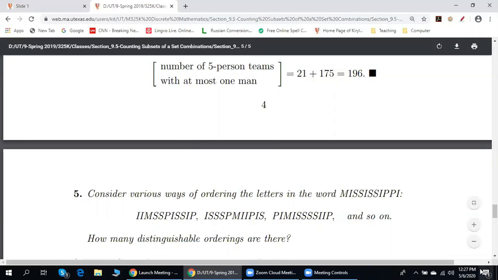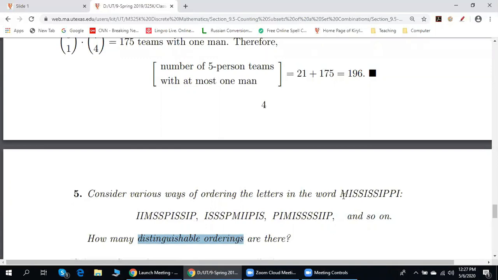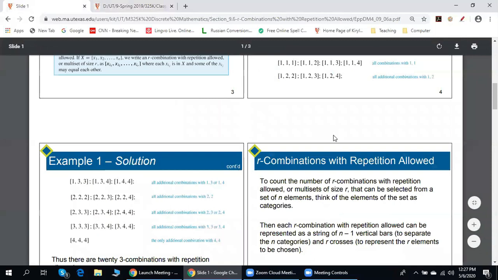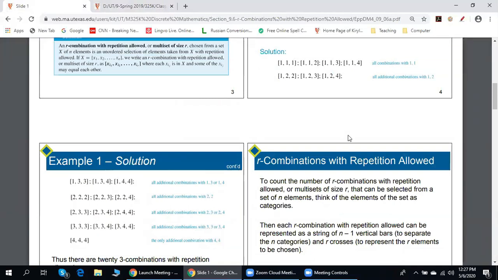We want to find all distinguishable orderings, distinguishable permutations of these letters. Over here, it's a totally different situation. We want to find all R combinations with repetitions allowed. Does this answer your question?